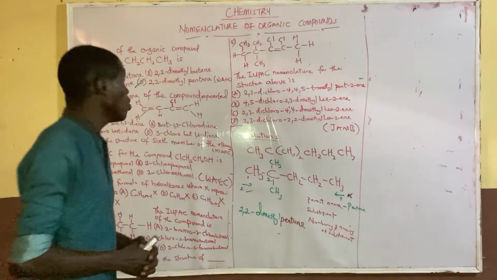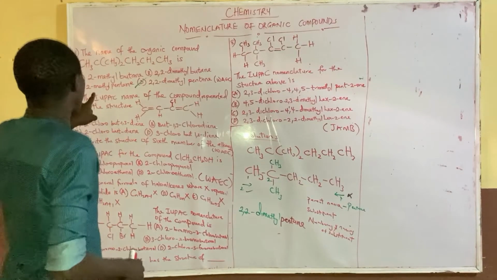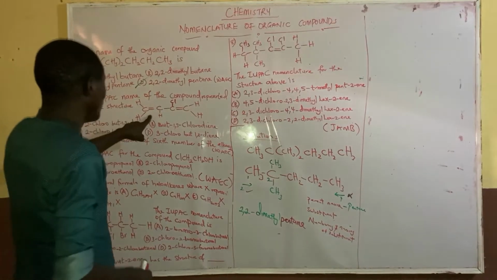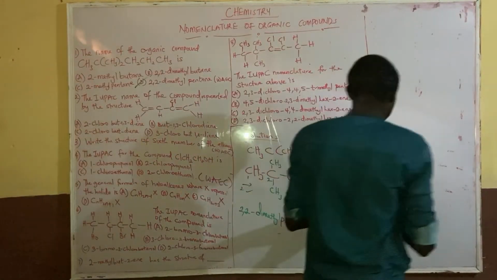Question number 2 says the IUPAC name of the compound represented by the structure given. Now look at this structure given to us.